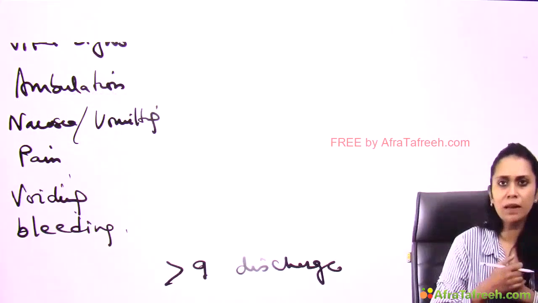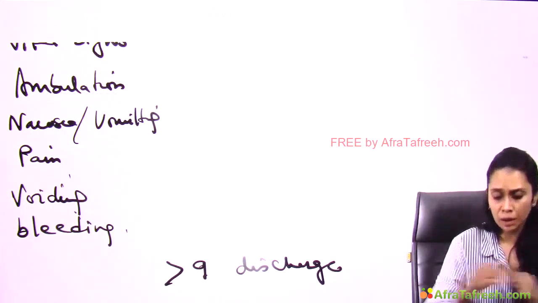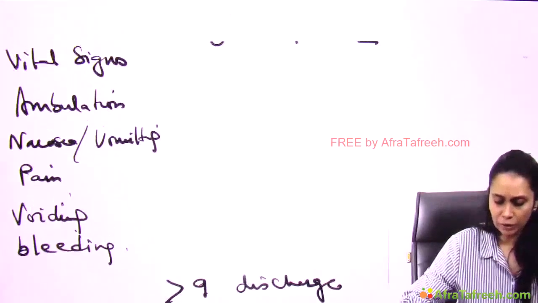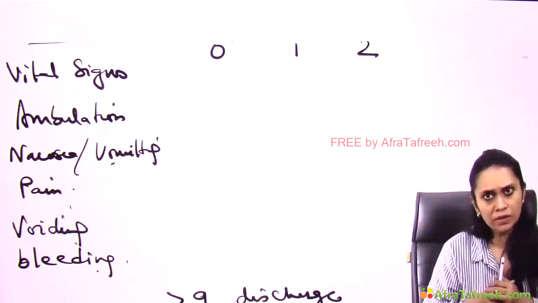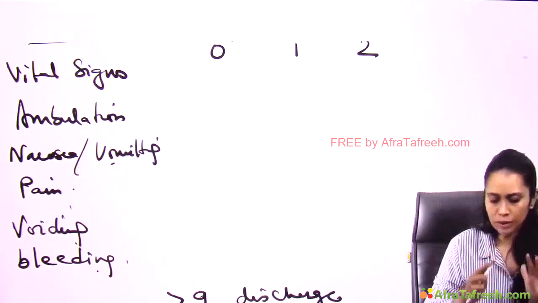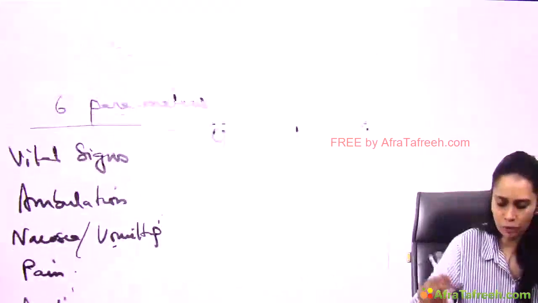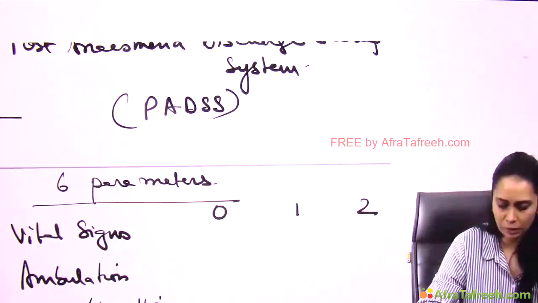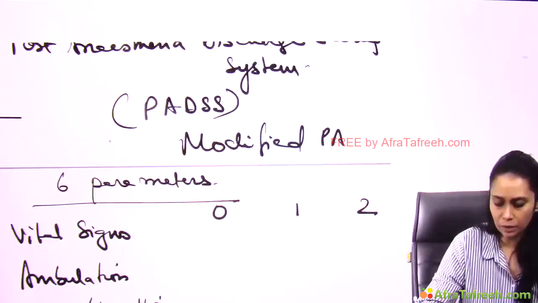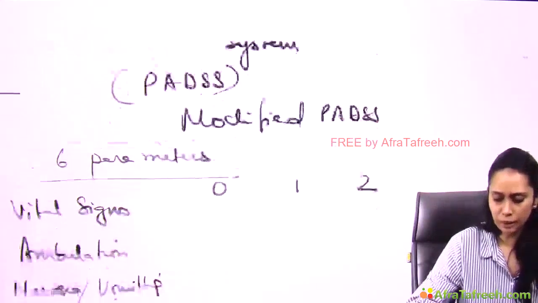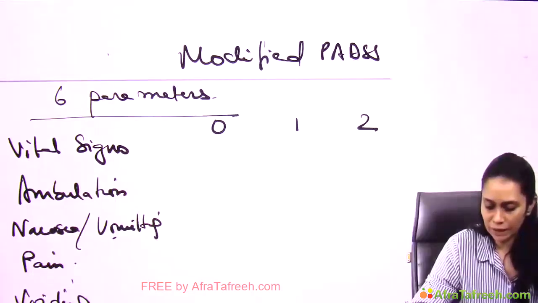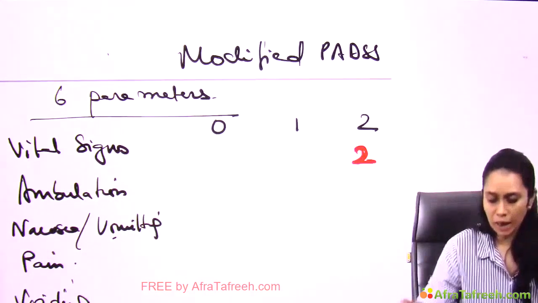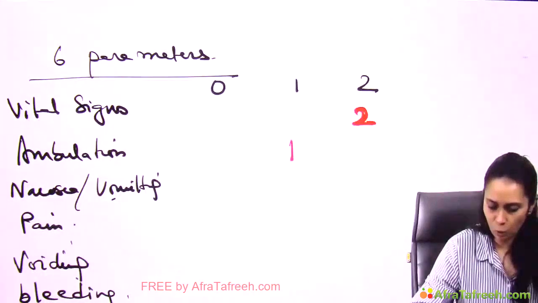Now there were some fallacies in this PADS, like if vital sign is 0 and the other 5 parameters are 2, can I discharge? Of course not. So this PADS was modified. So what was done in this modified PADS? Vital sign was fixed 2. Now in scoring, vital sign has to be 2. This is fixed.